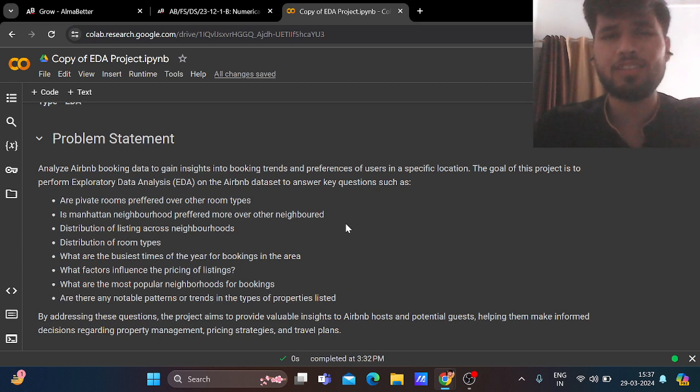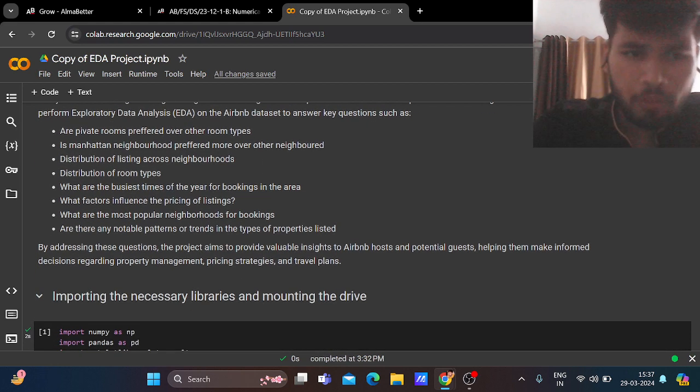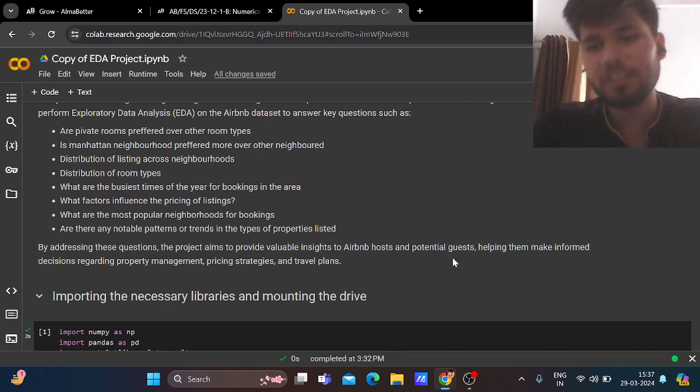So what are the questions through which we get some useful insights? These are the questions. Are private rooms preferred over other room types? Is Manhattan as a neighborhood preferred more over other neighborhoods? Distribution of listings across neighborhoods, and many more. By addressing these questions, the project aims to provide valuable insights to Airbnb hosts and potential guests, helping them make informed decisions regarding property management, pricing strategy, and travel plans.